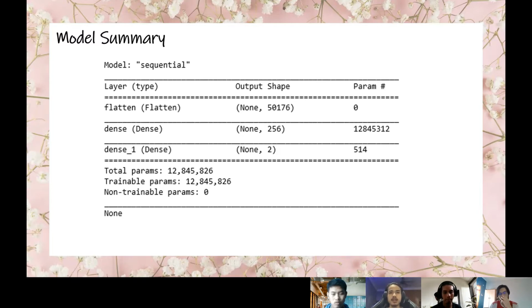This is the model summary after we ran several hyperparameters using trial and error. A sequential model is built so that the data can be trained and validated to achieve the accuracy. There is a flatten layer that we use to transform a 2-dimensional matrix of features into a vector that can be fed into a fully connected neural network classifier. We also used a learning rate of 0.01 and a hidden layer with ReLU activation function. The model is then compiled with optimizer Adam and loss sparse categorical cross-entropy.